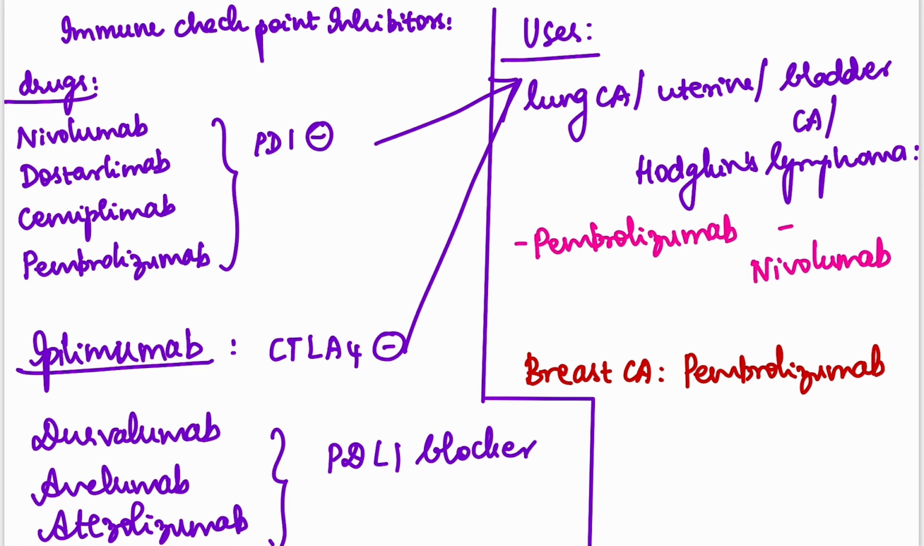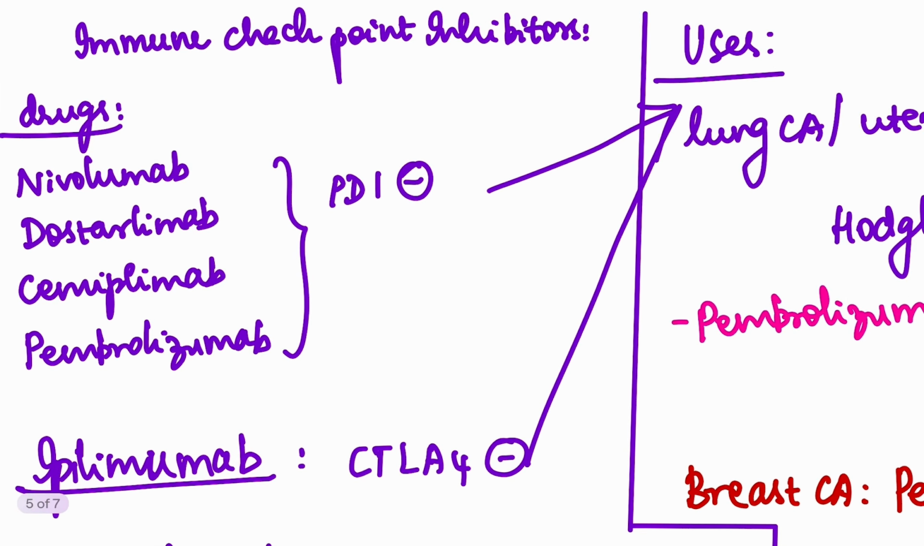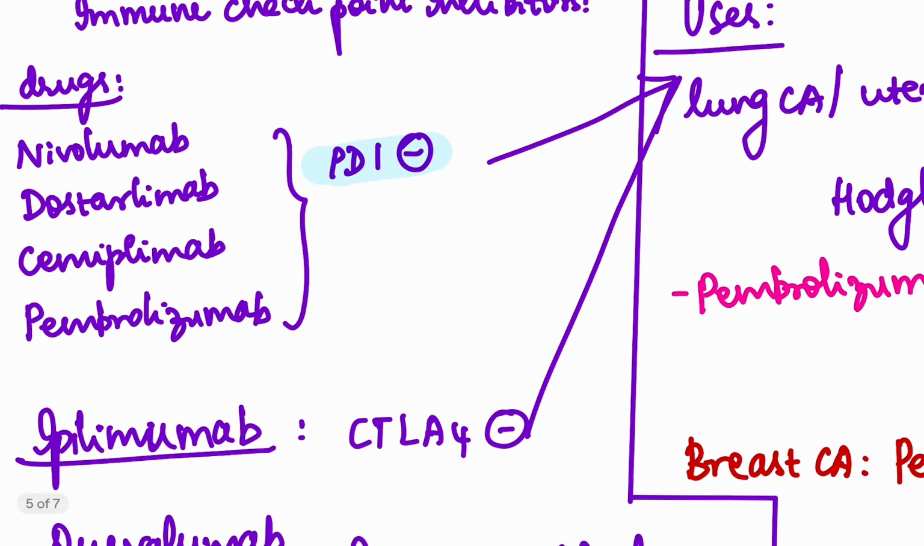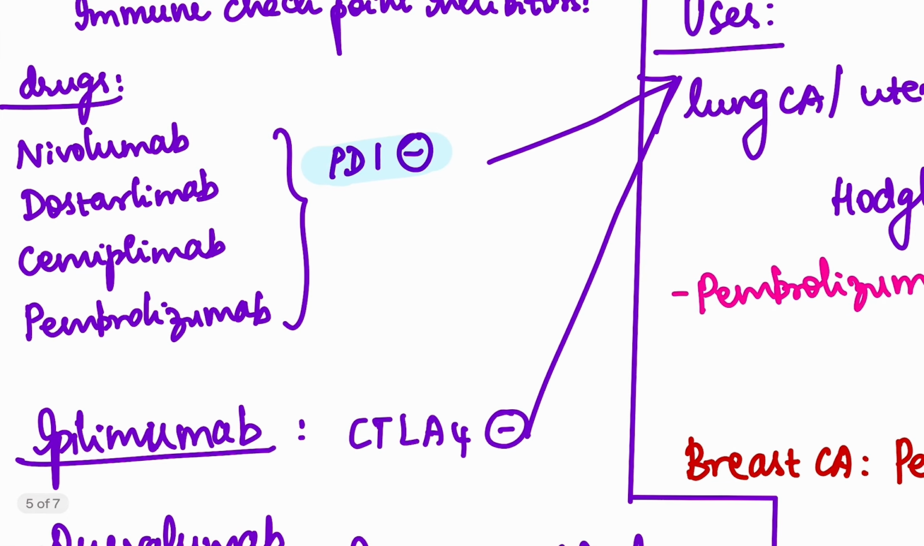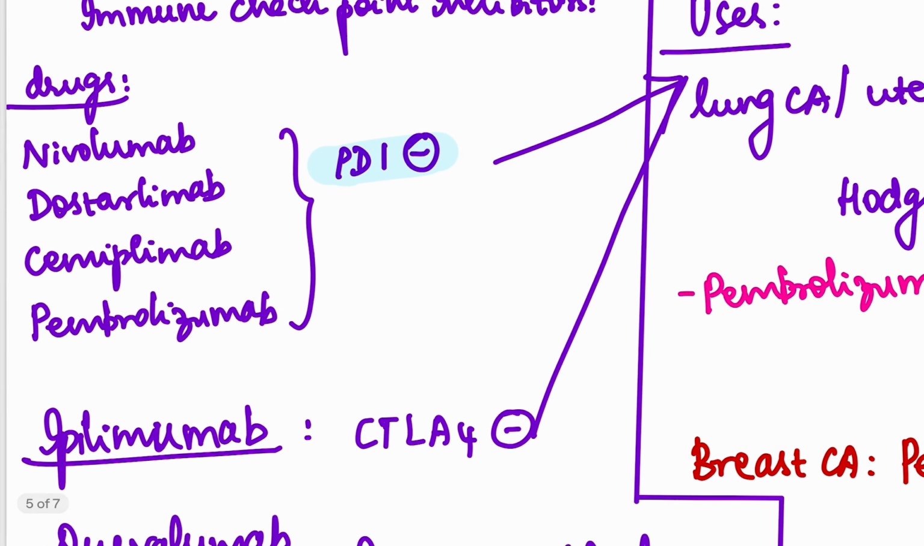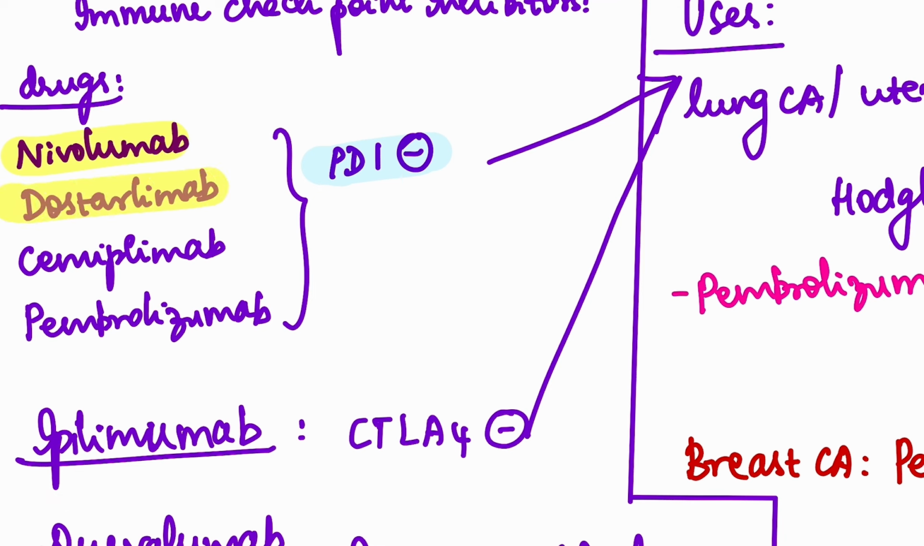Let's learn about the various immune checkpoint inhibitors. The first is PD-1 inhibitors. What are the various PD-1 inhibitors? So first is nivolumab, dostarlimab, cemiplimab, and pembrolizumab. You have to be very careful with these names. Sometimes they might be confusing as well. The first ones, nivolumab, dostarlimab, cemiplimab, and pembrolizumab, block PD-1.